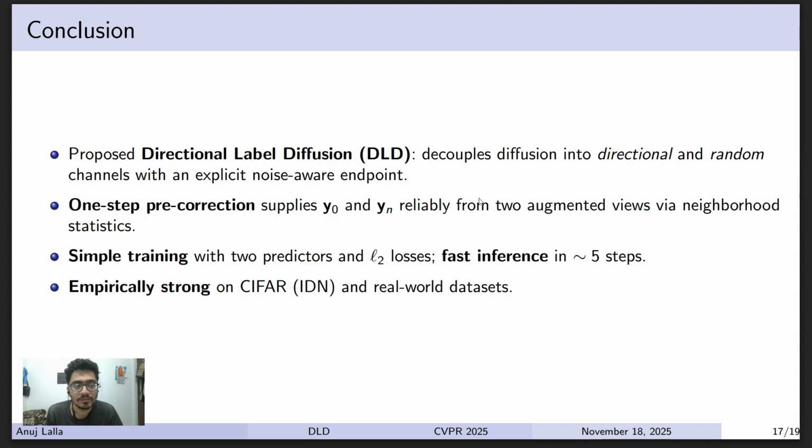And essentially, to summarize, DLD decouples diffusion into directional and random channels, and the pre-correction estimates y0 and yn, which is the starting point, and yn was the directional diffusion via which we wanted to obtain the noisy label distribution in the forward process. So this is the training process. There are two predictors and L2 losses, and it is empirically strong on CIFAR. This is instance-based noise and the real-world datasets.